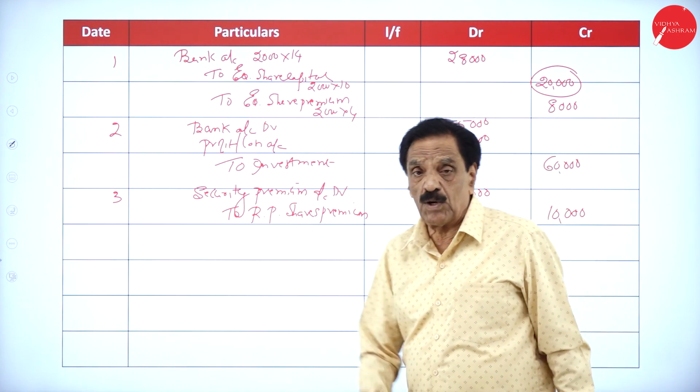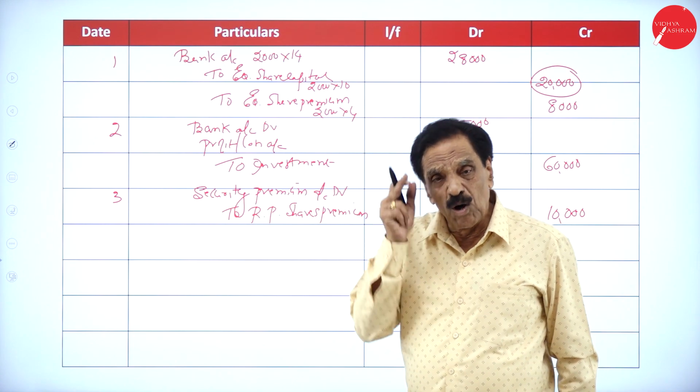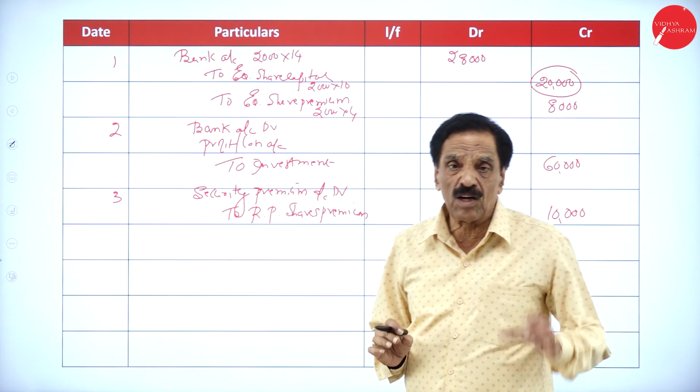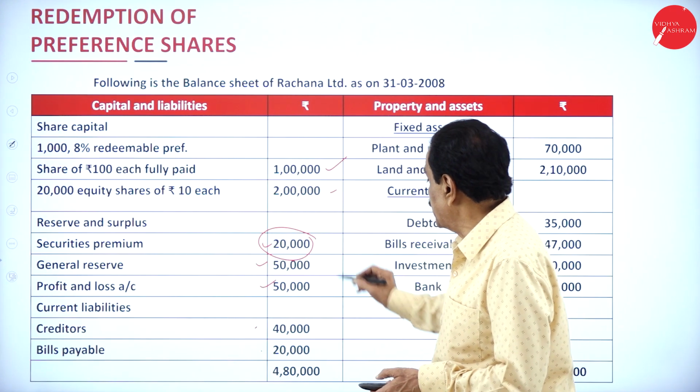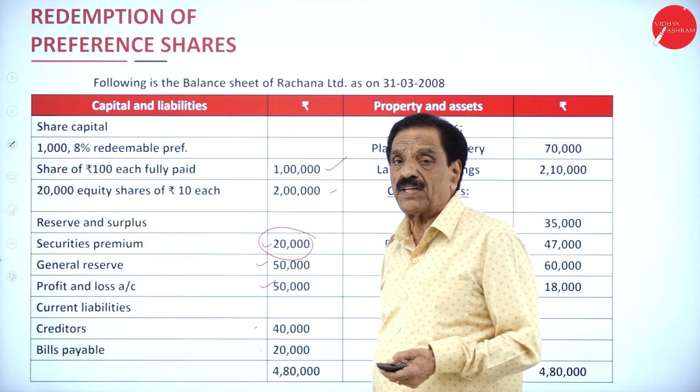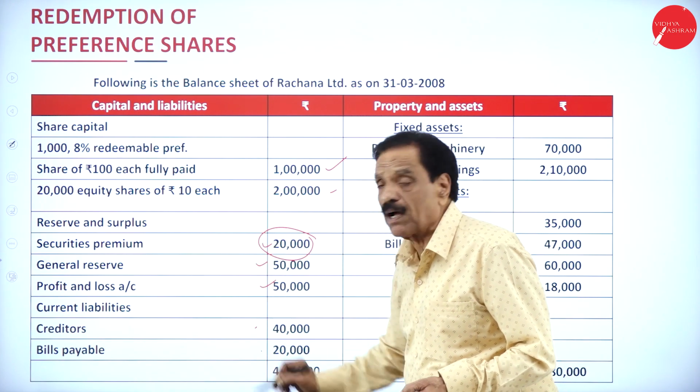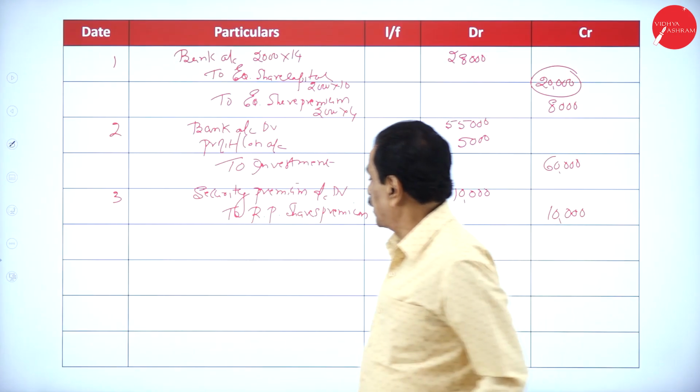Now what's your face value? 1 lakh. How much available? You got 20,000. How much shortage? 80,000. In your reserve you got 50,000. P&L account 50,000. You can utilize reserve and profit and loss account. Here, fourth entry.